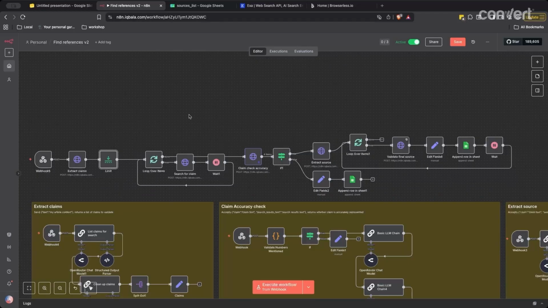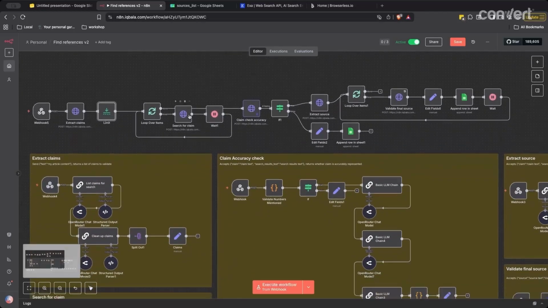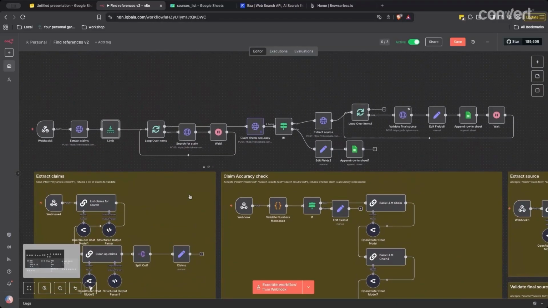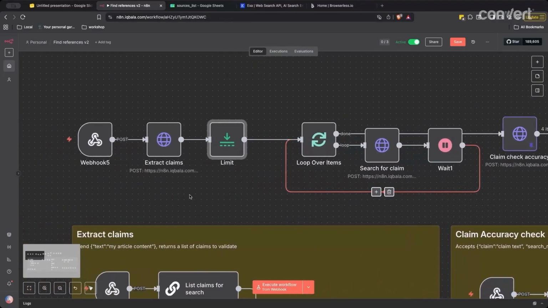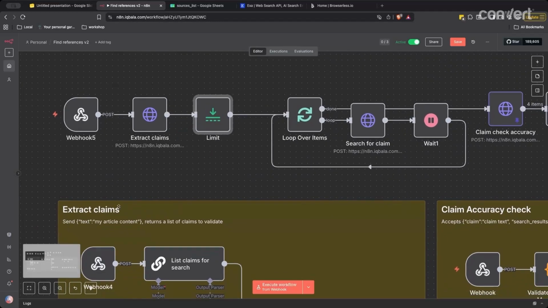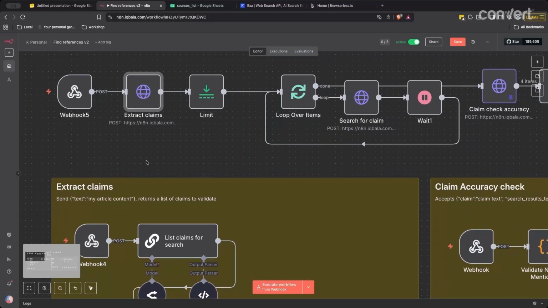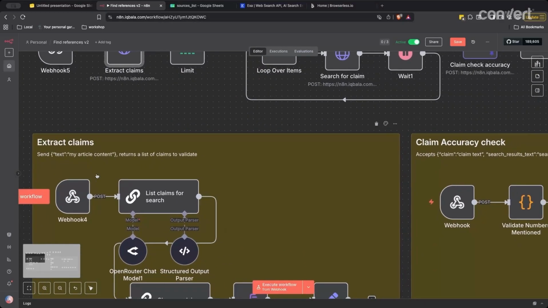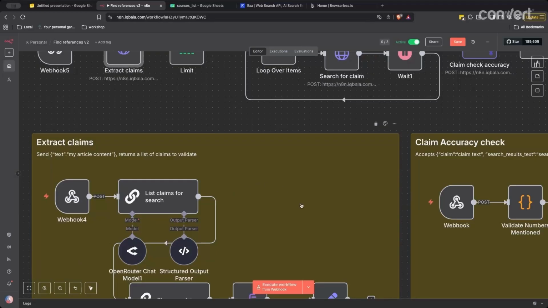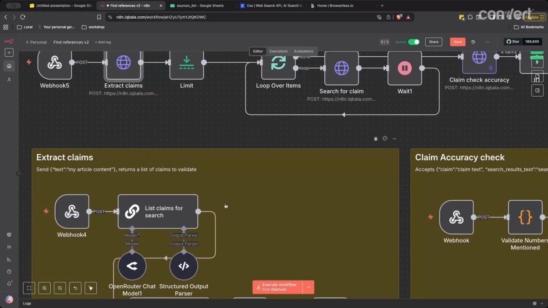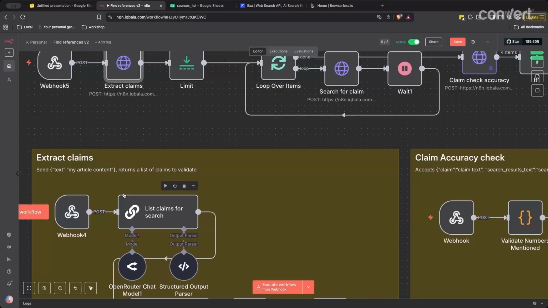This looks on the surface as super complicated, especially when you see all of those other sections. But really, we just need to focus on the top section. And how we've broken this down is that each one of these sections where you see the blue sphere are HTTP requests that call these different sections or mini workflows. And these mini workflows do something really specific. They're like a function that accepts, in this instance, article content and then returns something, for instance, a list of claims to validate.